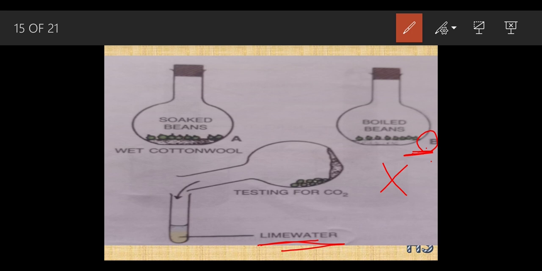So as they are not going to respire, how will germination occur? So this has been proved: the lime water turns milky when there is a presence of carbon dioxide. When there is no presence of carbon dioxide, it won't turn milky.